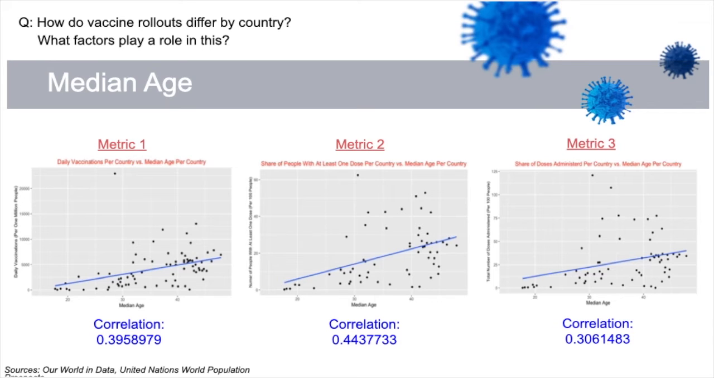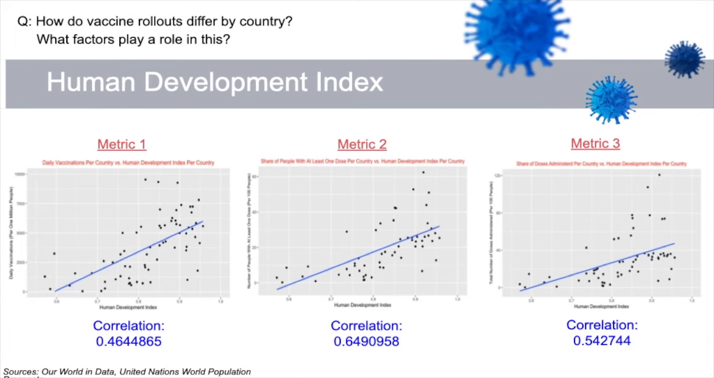Median age yielded a weak to moderate correlation with daily vaccinations, a moderate correlation with number of people with at least one dose, and a weak correlation with total doses administered. Human Development Index, which measures education, health, and standard of living, yielded a moderate correlation with daily vaccinations, a strong correlation with number of people with at least one dose, and a moderate to strong correlation with total doses administered.